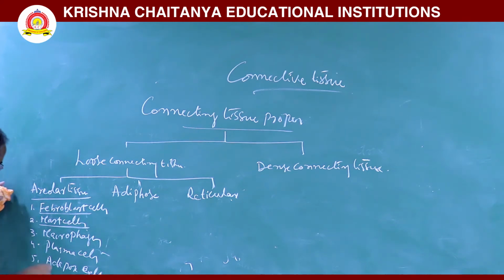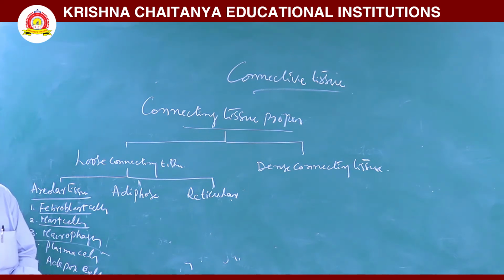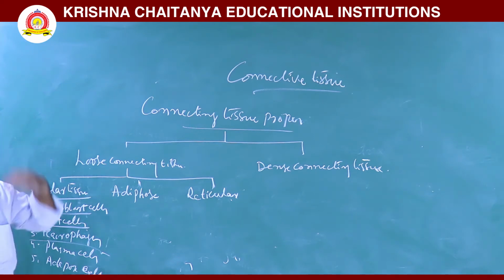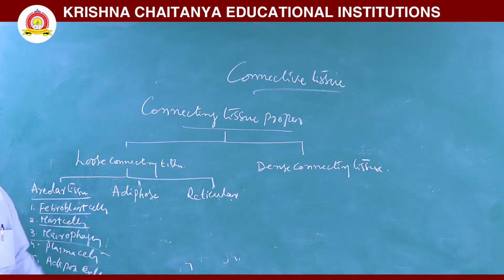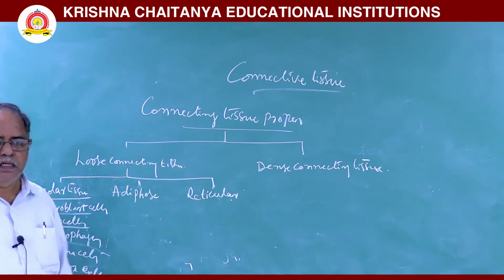Next, macrophages. Macrophages are amoeboid cells. They are phagocytic cells. They are called internal scavengers. They are derived from the monocyte.